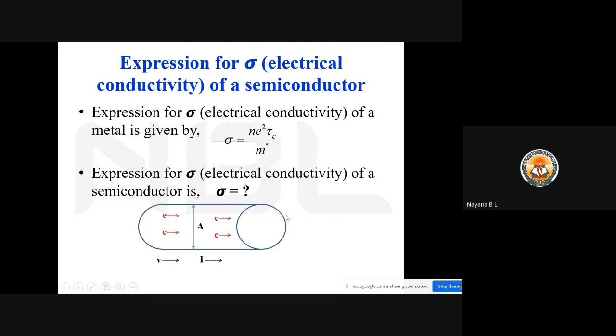We need to consider a semiconductor of area of cross section A, through which current I is flowing, and let v be the velocity of the electrons whose flow constitutes the electric current. Then the volume swept by the electrons per second is given by A into v.